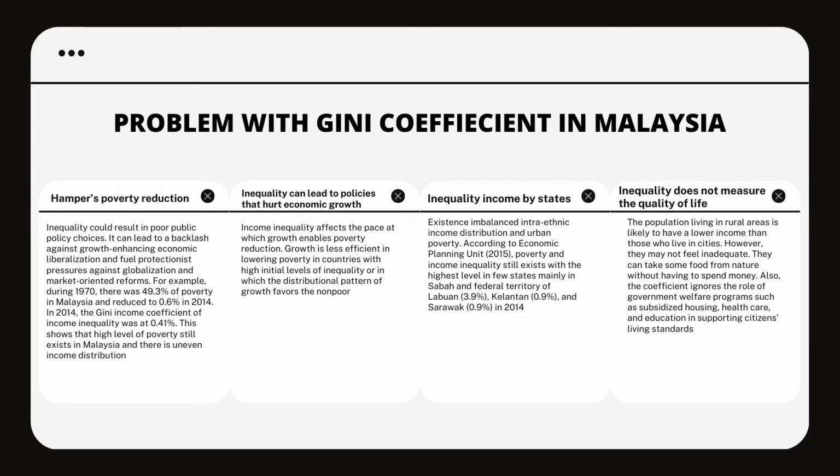Kelantan is 0.9% and Sarawak is 0.9% in 2014. And the last one is inequality does not measure the quality of life. The population living in rural areas is likely to have a lower income than those who live in cities. However, they may not feel inadequate. They can take some food from nature without having to spend money. Also, the coefficient ignores the roles of government welfare programs such as subsidized housing, healthcare, and education in supporting citizen living standards.